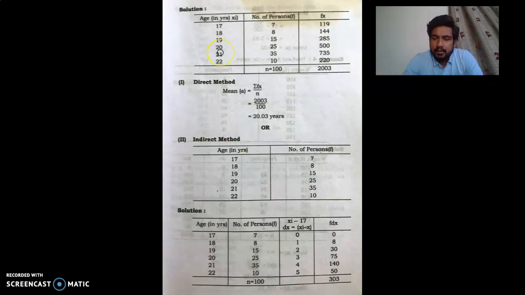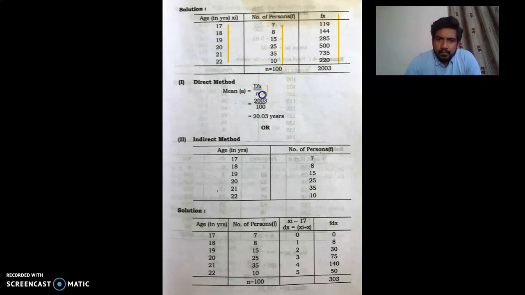Now we will see the explanation of that. We place that data in tabular form here. Age 17, 18, 19, 20, 21, 22. This information is being given. Then these are the frequencies of that information: 7, 8, 15, 25, 35 and 10. Now we have to prepare another column, fx. Why do we have to prepare it? Because the information needed in the formula, we have to prepare in a tabular form.